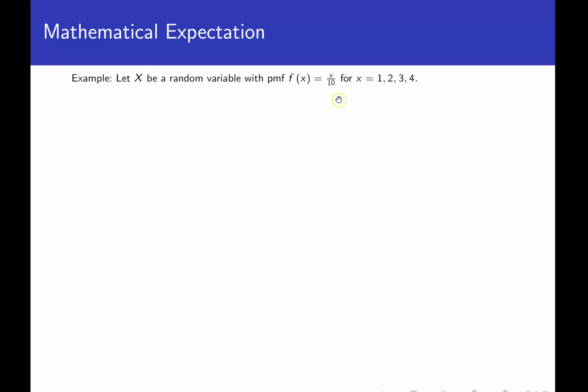All right, so this looks familiar from the previous video. This is the probability mass function f(x) = x/10 for x = 1, 2, 3, 4. Let's look at the expected value. We take x times the PMF, so x times x/10, and we're going to plug in the numbers 1 through 4 because that's the support, and we're going to add it up. Just simplifying here, x times x is x squared. We plug in 1, plug in 2, plug in 3, plug in 4, and then add those things up, and we get 3. So the expected value is 3 in this case.